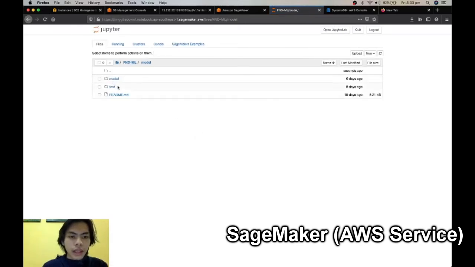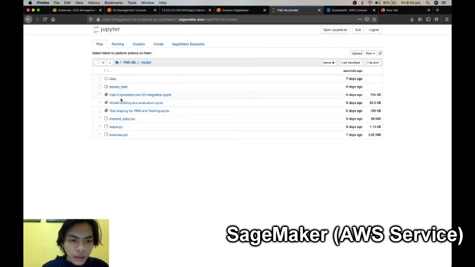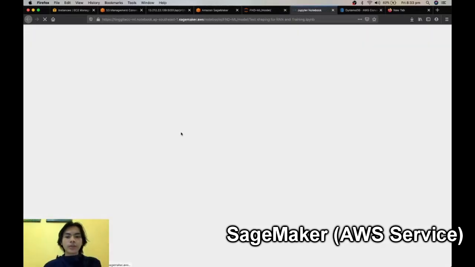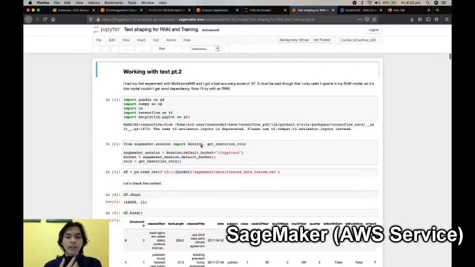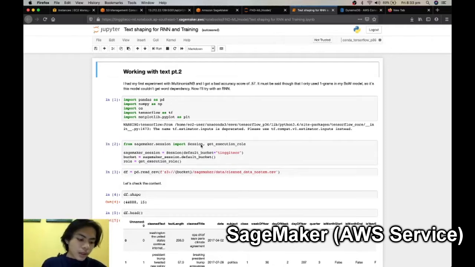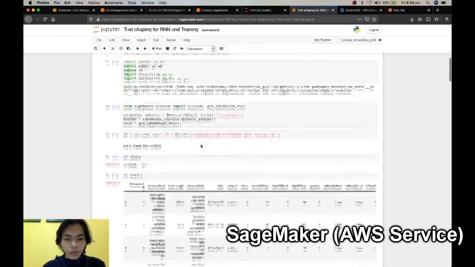It is really handy because it is all in the cloud, and we have this Python notebook running. This is where I use the notebook for text shaping, and we use a recurrent neural network with a bidirectional long short-term memory, or LSTM, layer and a single sigmoid output.